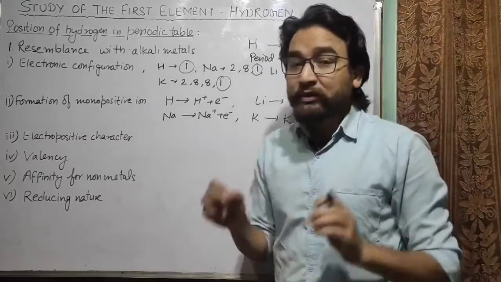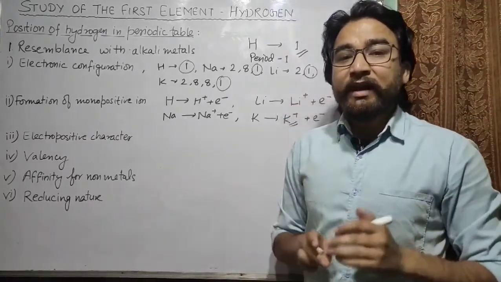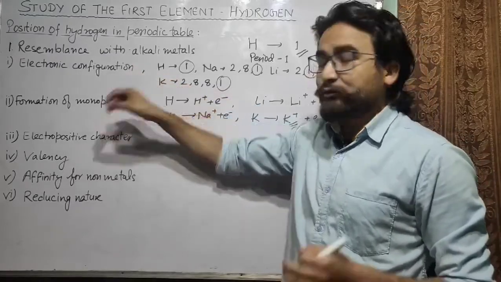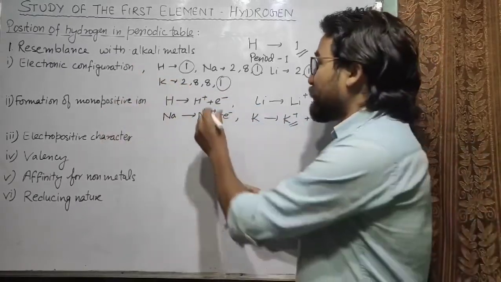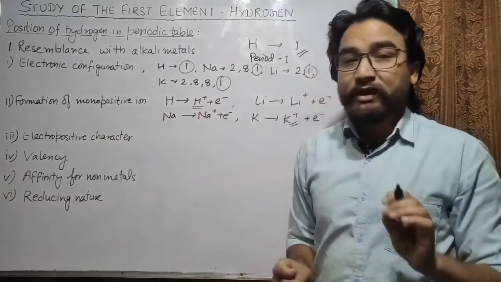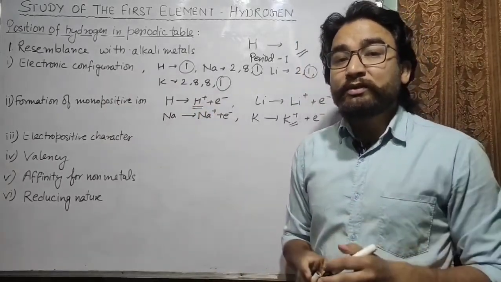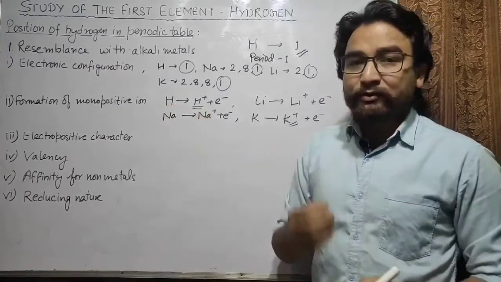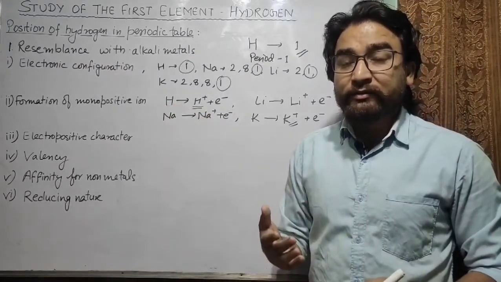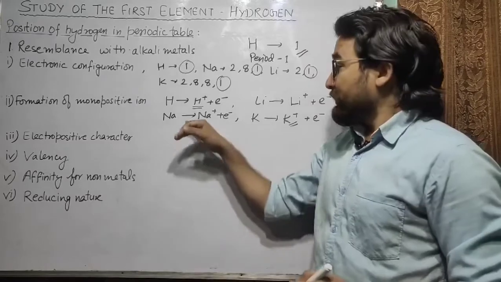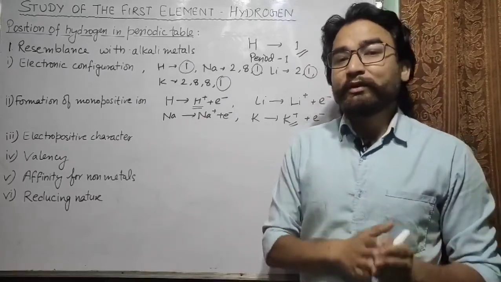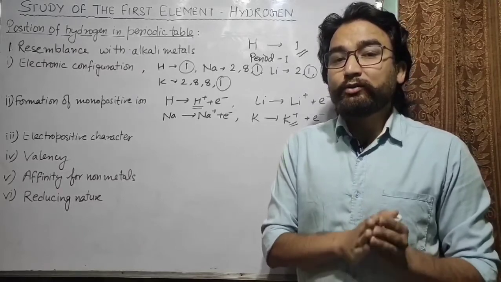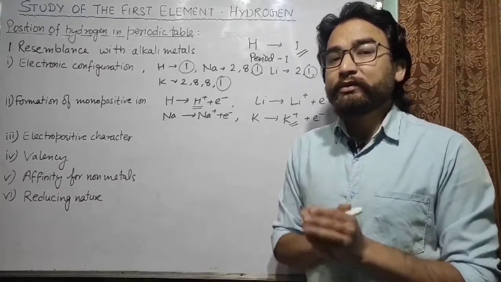So similar to the alkali metals, hydrogen also forms a monopositive ion. Monopositive means the ion which has a positive charge, which loses 1 electron to form a positive ion. Because hydrogen has only 1 electron in its valence shell, and the alkali metals also have 1 electron in their valence shells, they all lose 1 electron to form a positive ion.